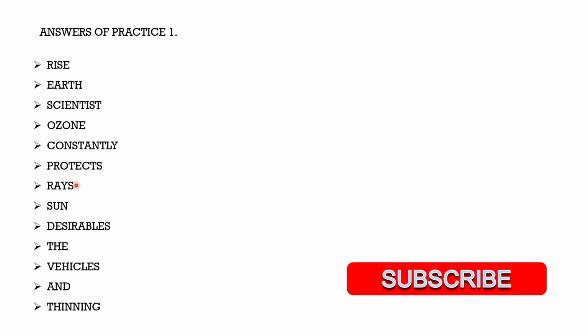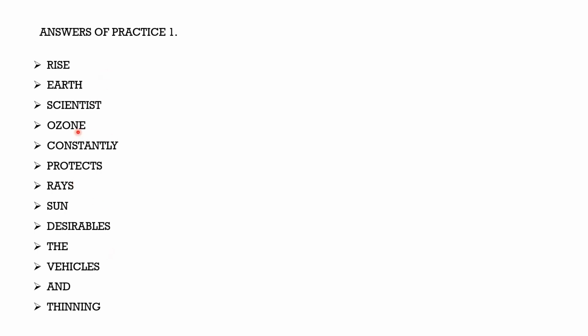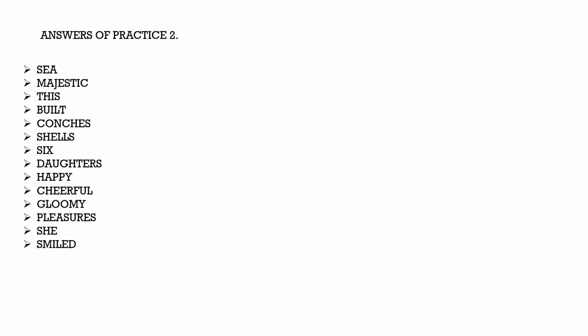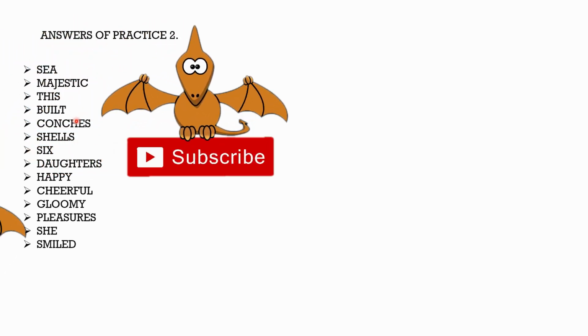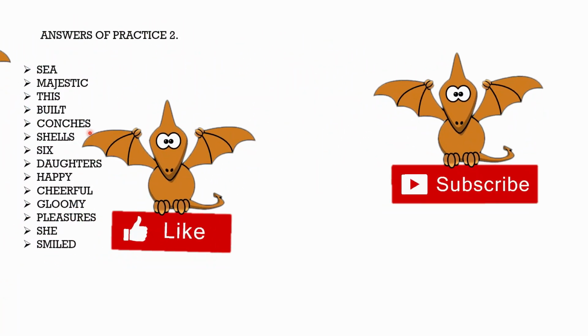Okay, so this is the way I have put all the answers over here for practice example 1. So in the same way I will provide you example 2. Okay, answers. Sea: deep down on the seabed. Majestic palace, which belonged to the king of the sea. Okay, this palace was built, built, conches and shells.